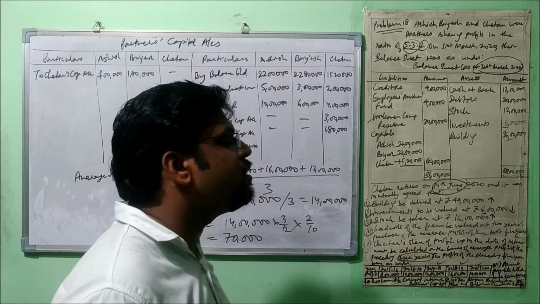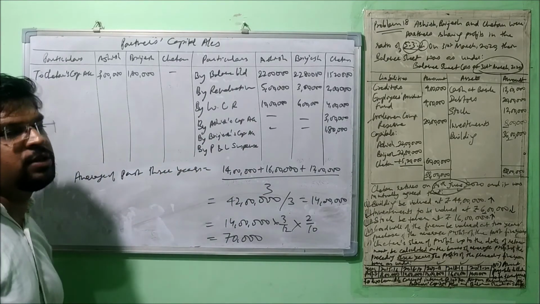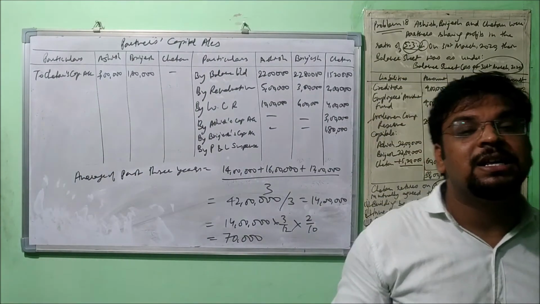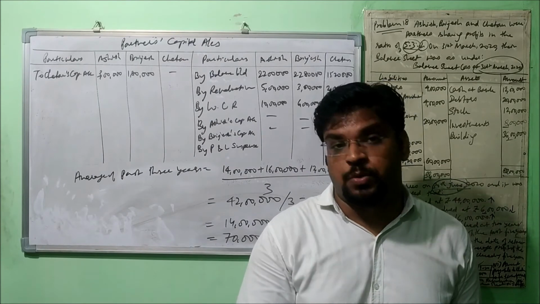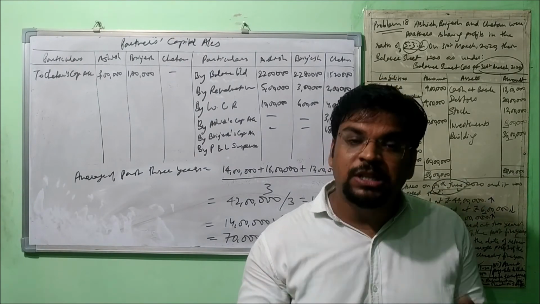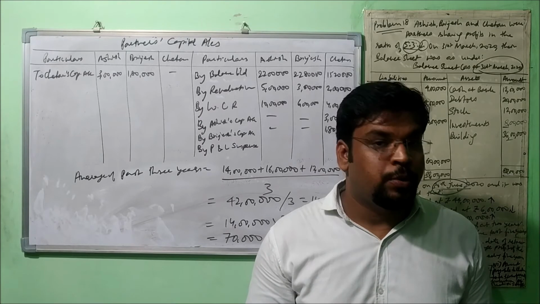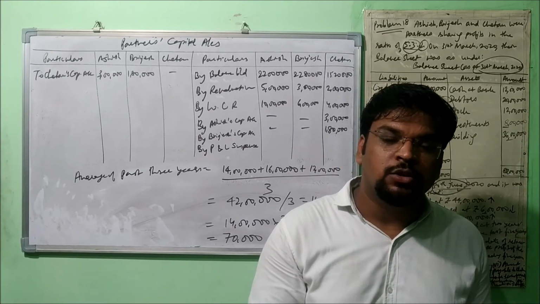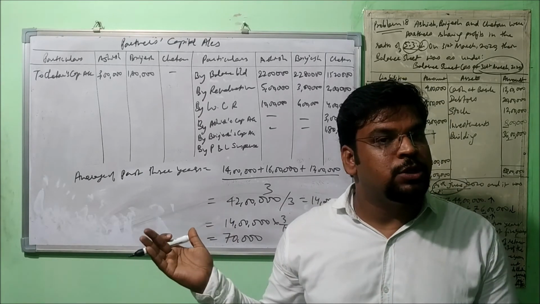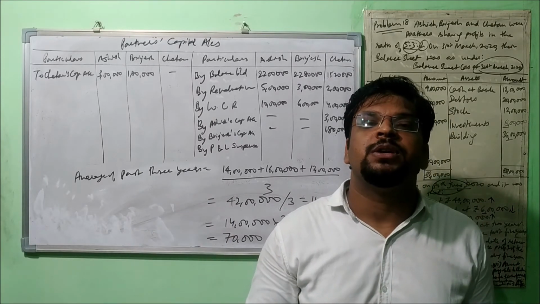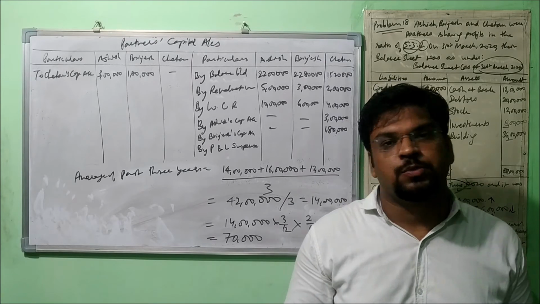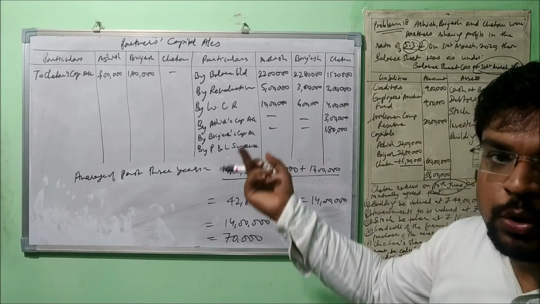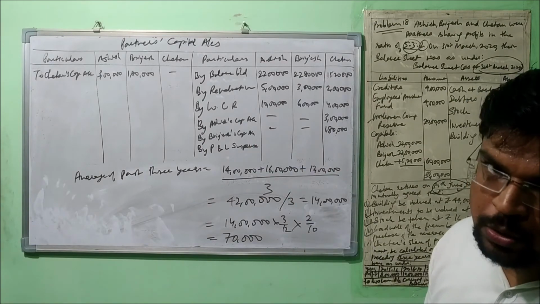So for the temporary period, we have opened one account, the profit and loss suspense account, because right now we cannot make the profit and loss appropriation account until the trading account and profit and loss account are prepared. When we get the net profit, only then we can prepare the profit and loss appropriation account. So that will be done at the end of the year, right? So as of now, we have to make the payment to this person. So we open a temporary account by the name of profit and loss suspense account. And at the end of the year, the balance of this will be transferred to the profit and loss appropriation account. Fine.